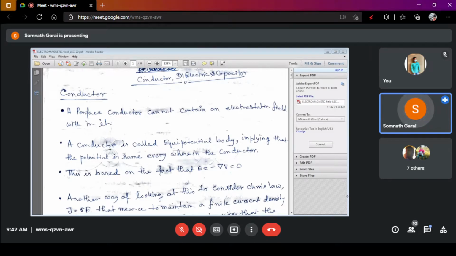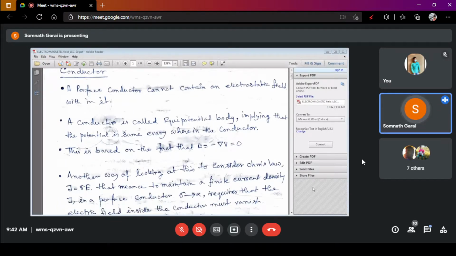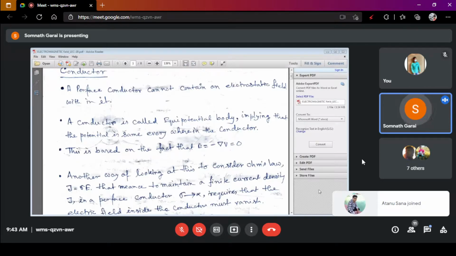If there is any potential developed, the conductivity of the conductor will be reduced. That's why a conductor cannot contain an electrostatic field within, right? The second point of a perfect conductor is that a conductor is called an equipotential body, right? Conductor is called an equipotential body.